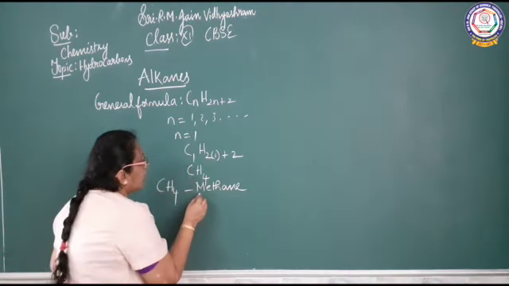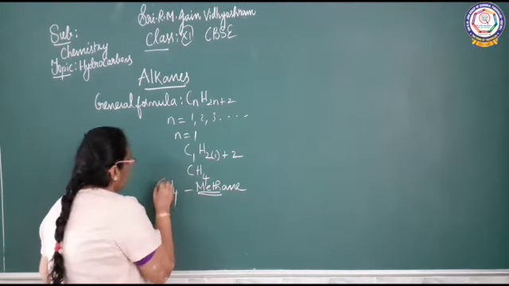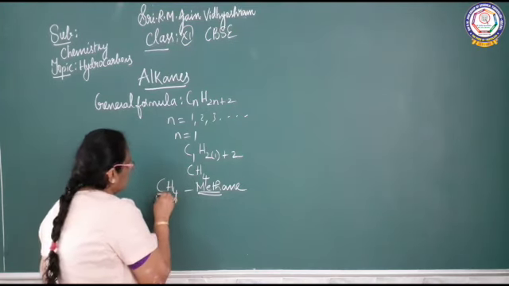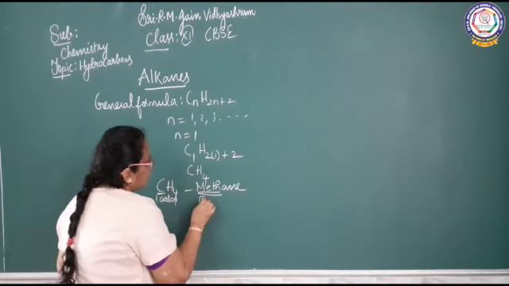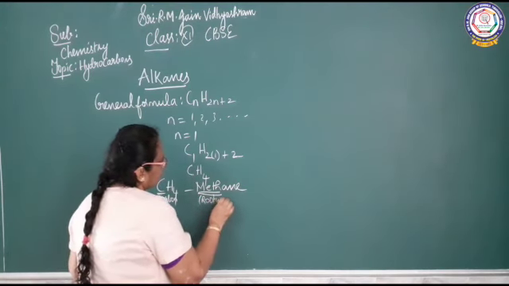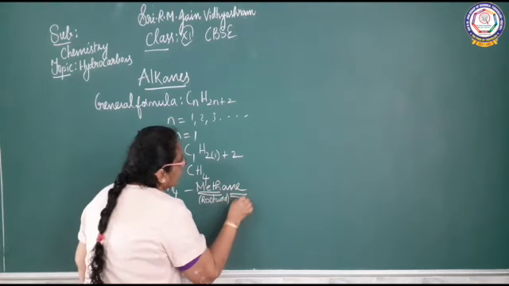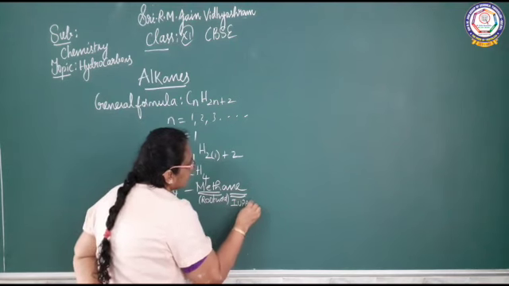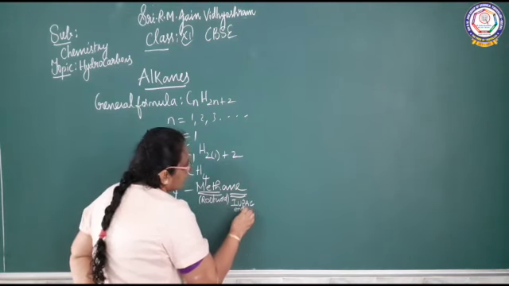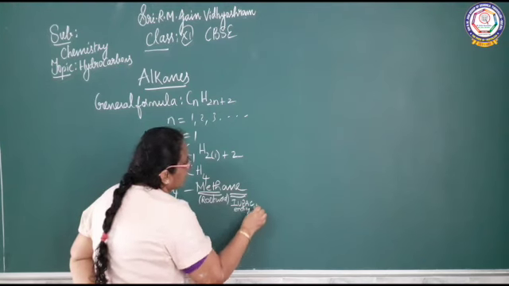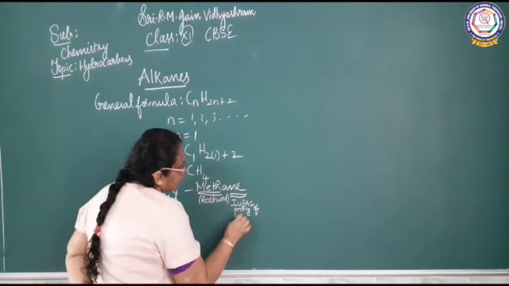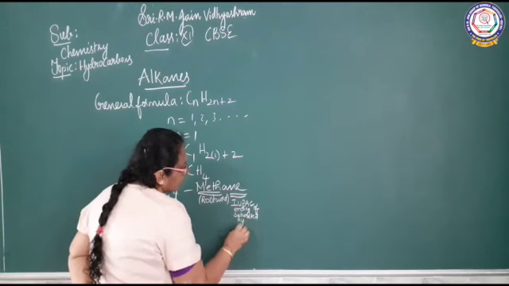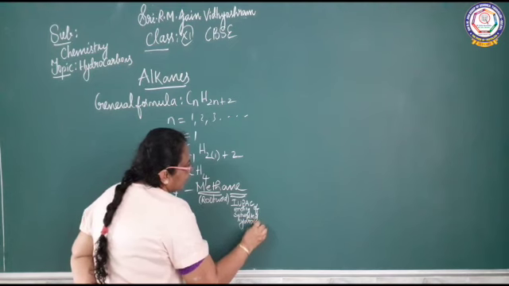So what is the root word? Meth, for one carbon. There is only one carbon, so meth is the root word. And what is this ane? It is the IUPAC ending of a saturated hydrocarbon.